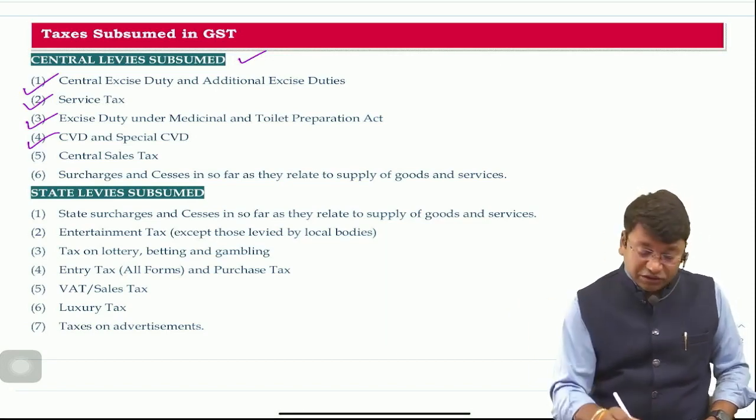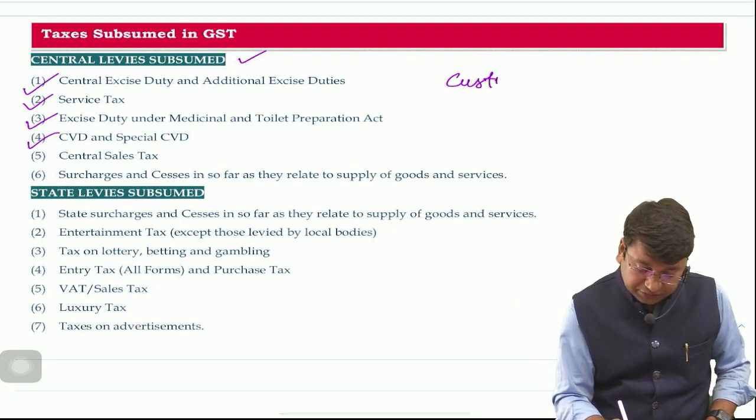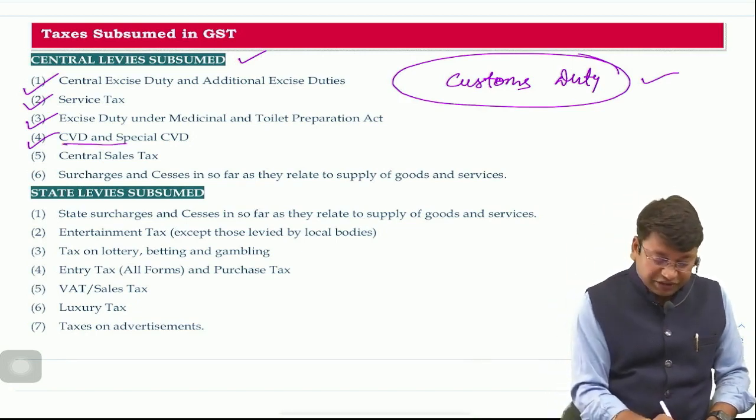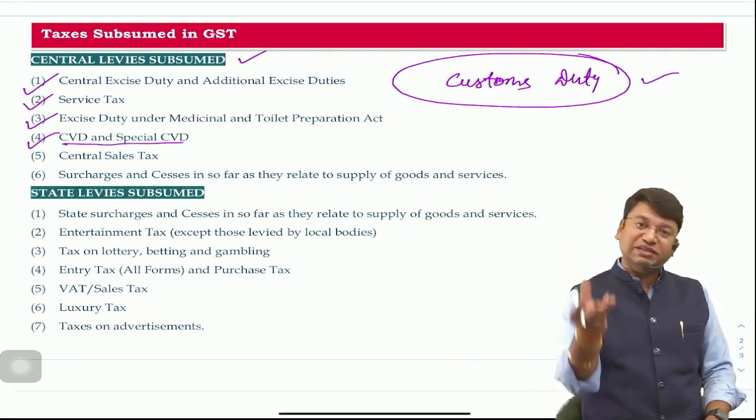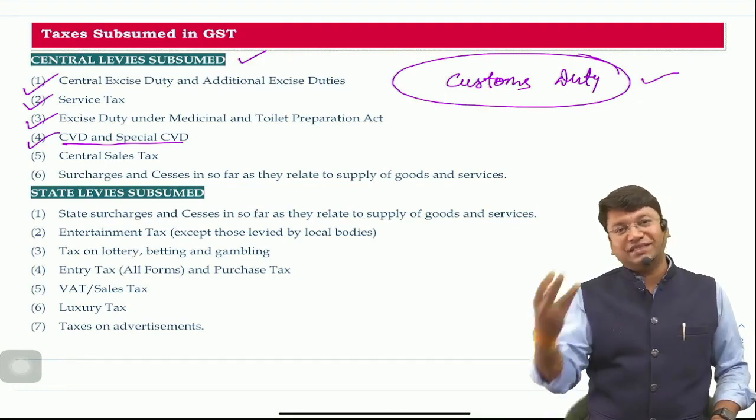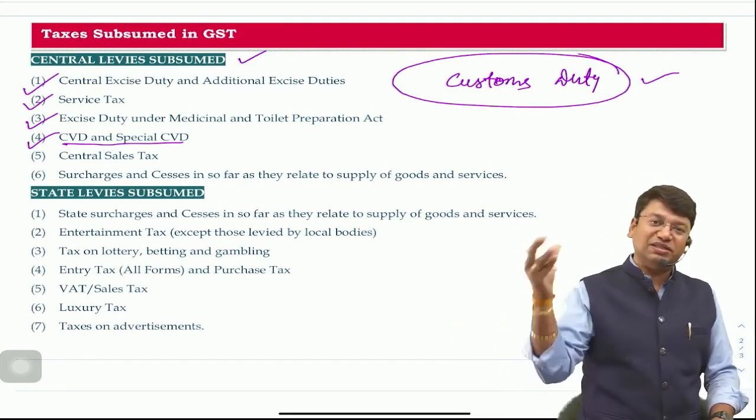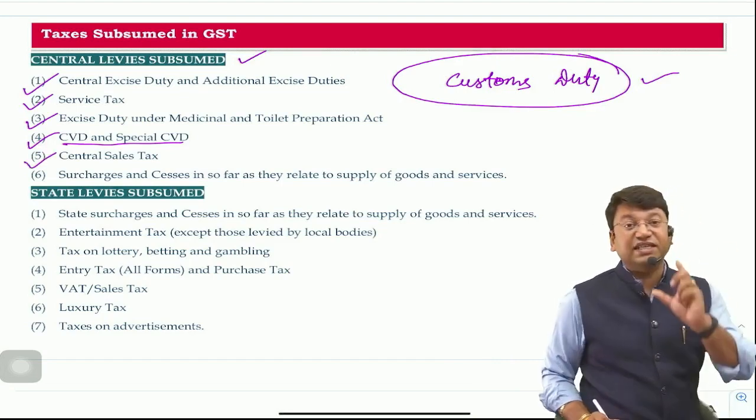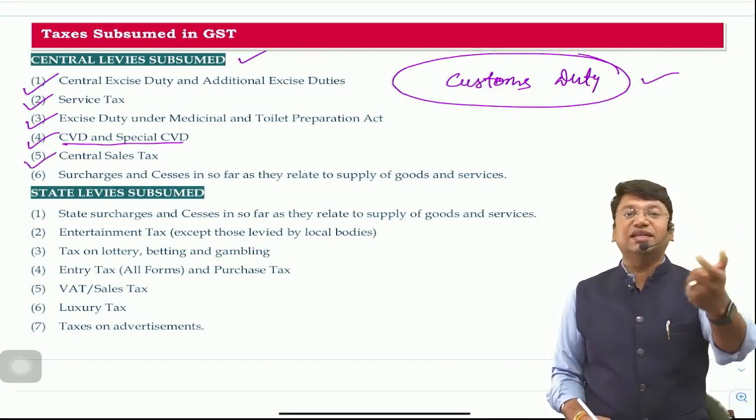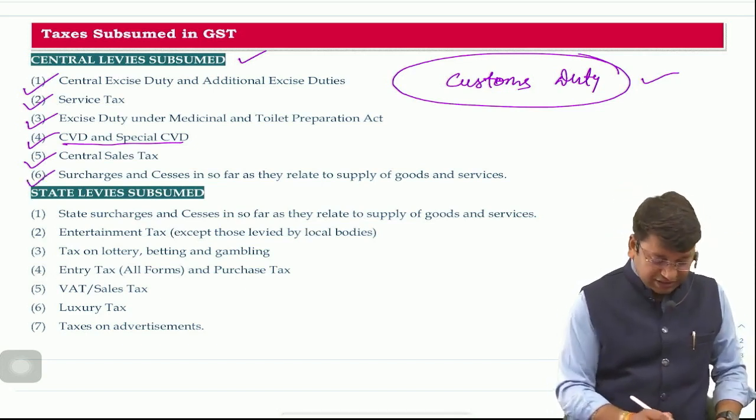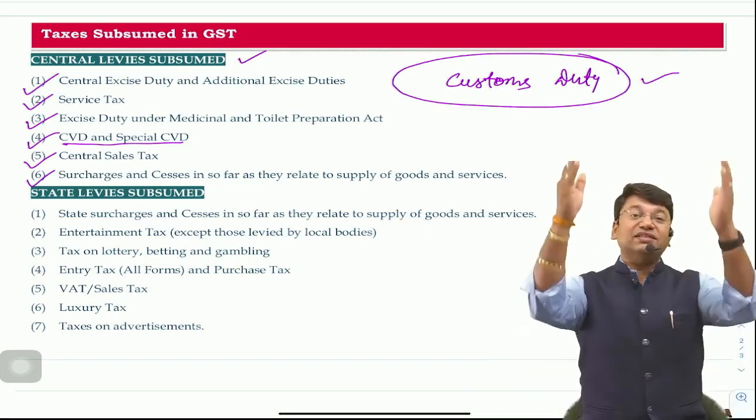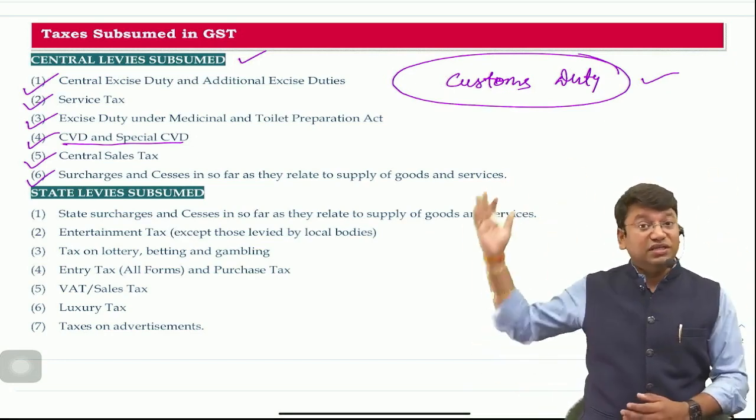Sir, customs duty is not subsumed. I repeat, customs duty is still charged. It is not subsumed. These are additional customs duties which are called countervailing duties. These are subsumed because they were equivalent to excise and VAT, and excise and VAT got subsumed in GST. So these also got subsumed in GST. Then CST, Central Sales Tax, which was levied on interstate sale of goods. Then surcharges and cesses insofar as they relate to supply of goods and services. These are the central taxes which got subsumed in GST.